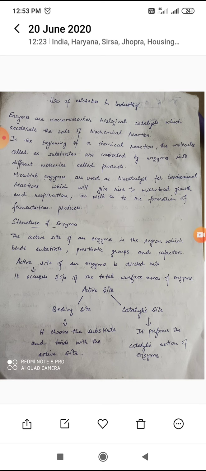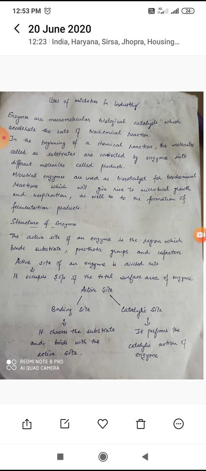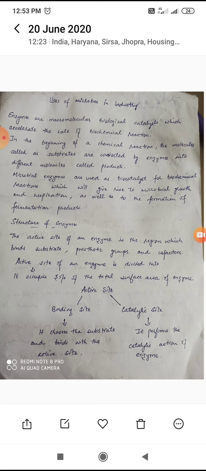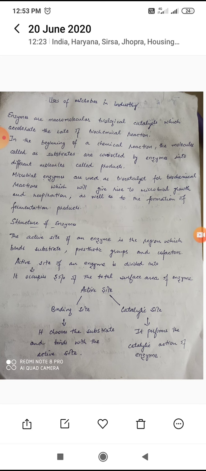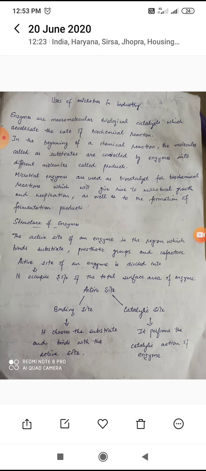Now, what is the structure of an enzyme? There is an active site, the region which binds the substrate, prosthetic group and cofactors. It consists of residues which are used to hold the substrate. The active site of an enzyme occupies less than 5% of the total surface area of the enzyme. Due to the tertiary structure of the protein, the active site has a specific shape. A change in the shape of the protein will affect the shape of the active site as well as the function of the enzyme.